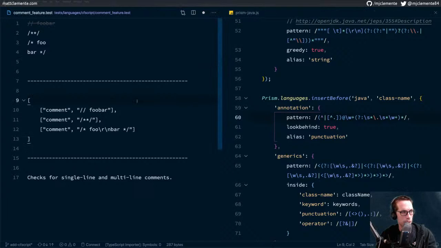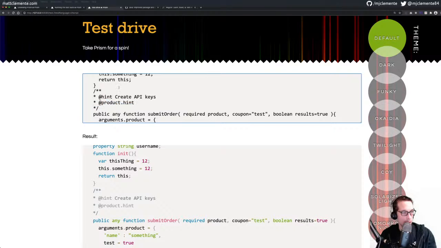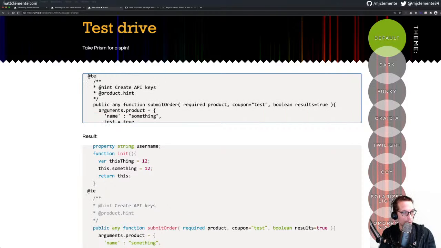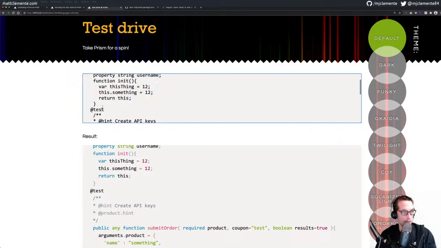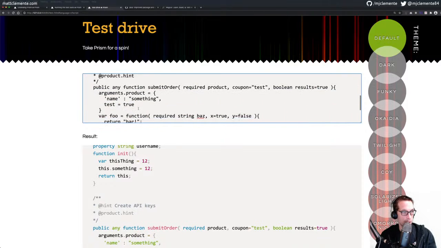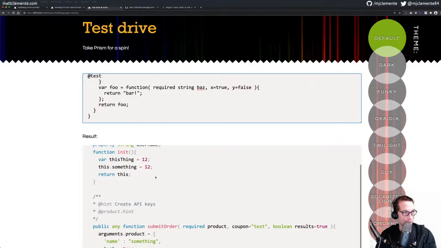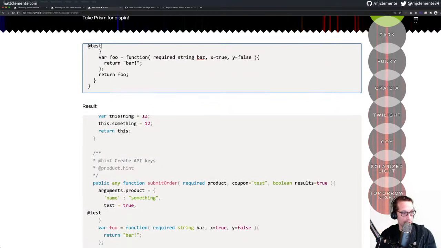I wonder if we have to specify that these are going to be done within comments? Well, I think we do want that, because I don't think I want that to be highlighted. That's just not a thing, just the word "test." I don't think I want it highlighted as an annotation anywhere else in my code either. If I put a test in there, that's not a thing.